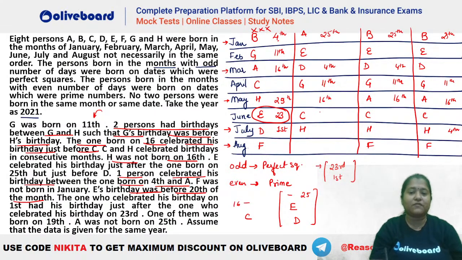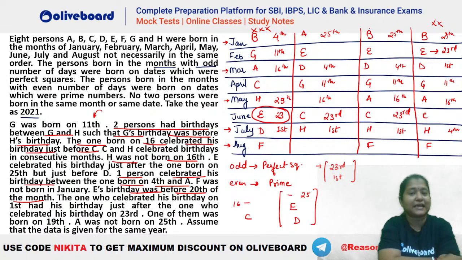In the second case, look, where will you have 23 and first? Again you can see 23rd and first here. No issues. This is absolutely possible. 23rd and first have come. In this case too, look where 23rd and first will come. Again you will have 23rd here and first here. No issues. Here also you will have 23rd here and first here. Again this will be eliminated. Why? Because E cannot be on 23rd. So this is also eliminated. So now we are left with 2 cases, that is, the second and the third case.